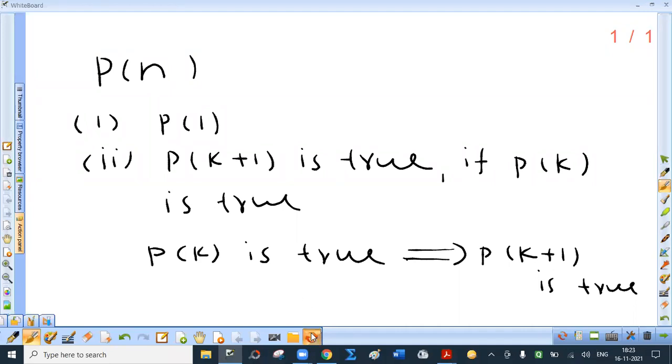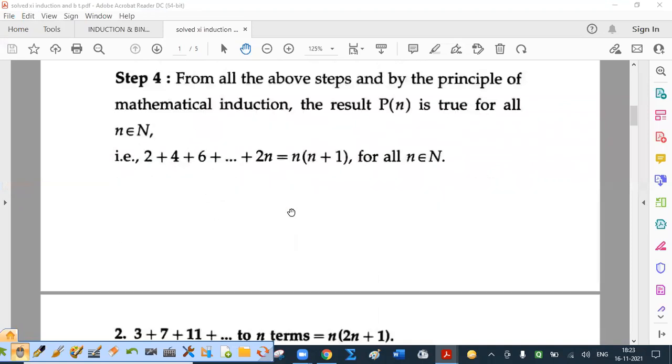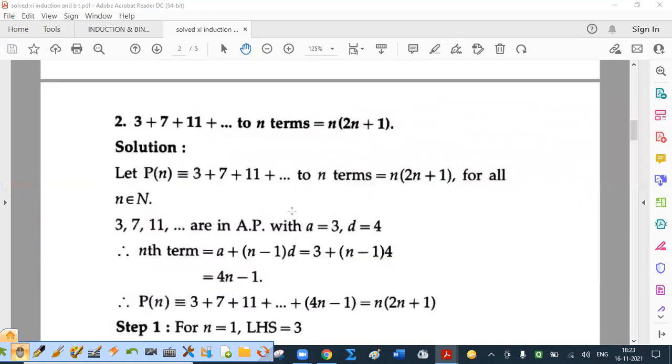You can directly say from above steps, or at the most after this I will write P of k implies P of k plus 1. Therefore, from above steps and by the principle of mathematical induction, the result is true for all small n belonging to capital N. Okay, one more sum.